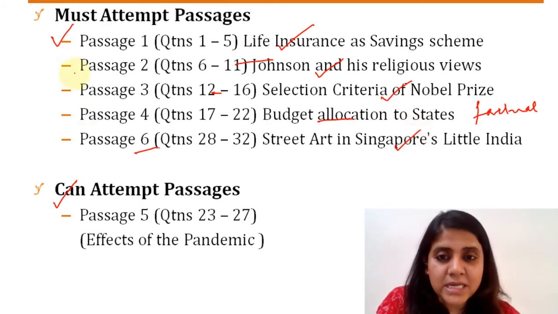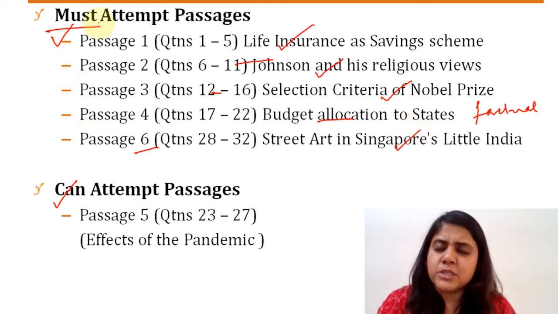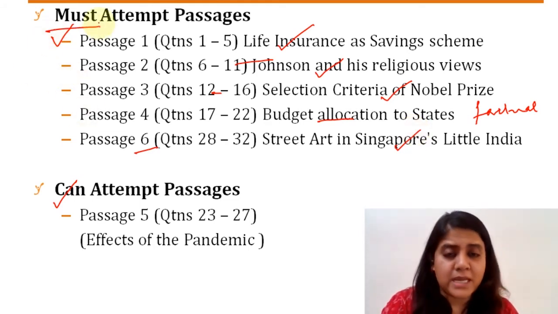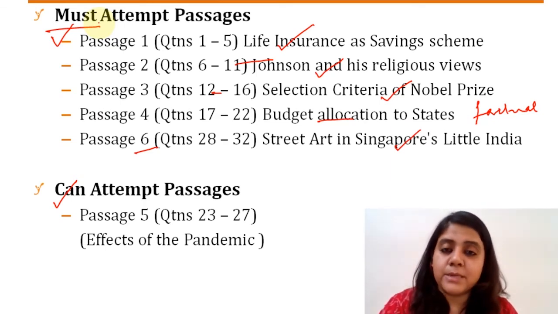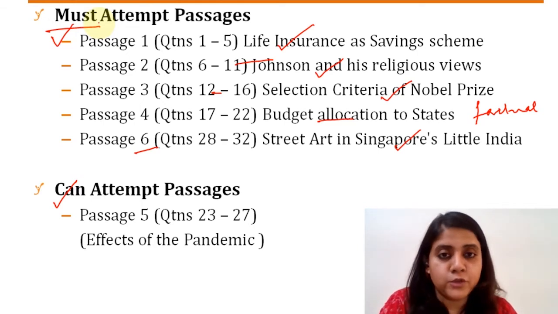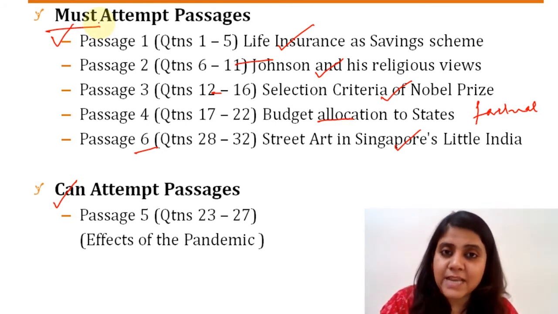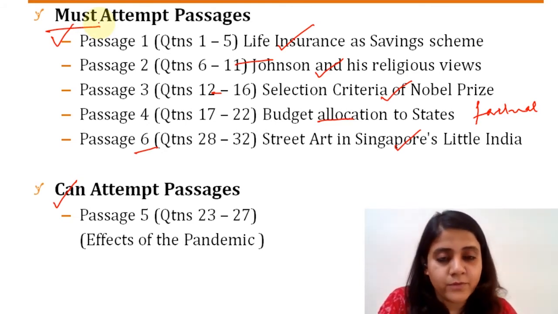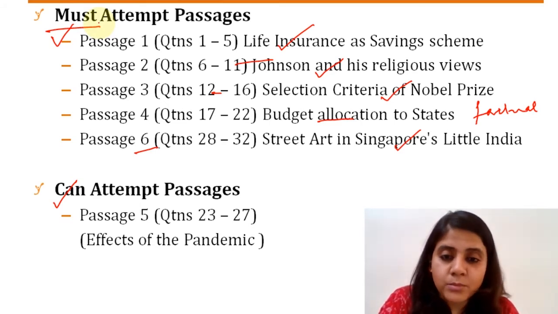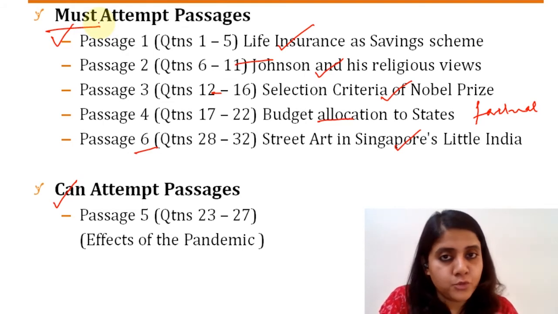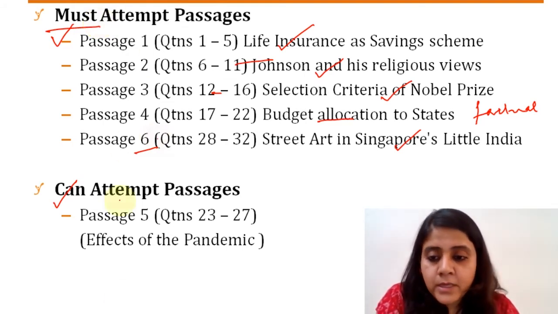Now, when I say must attempt passages, it is very much possible that a few questions in those passages could have been difficult, which you can choose to skip. It's not that in must attempt passages you have to attempt all the questions, even if you're unsure about them. That's not the point. So just like you can leave out some questions from the must attempt passages, in the same way you can attempt a few questions from the can attempt or skipping kind of passages as well, right? So on the whole, five passages out of the six were definitely doable. The sixth one, depending on your time and comfort, you may or may not have done it, right?